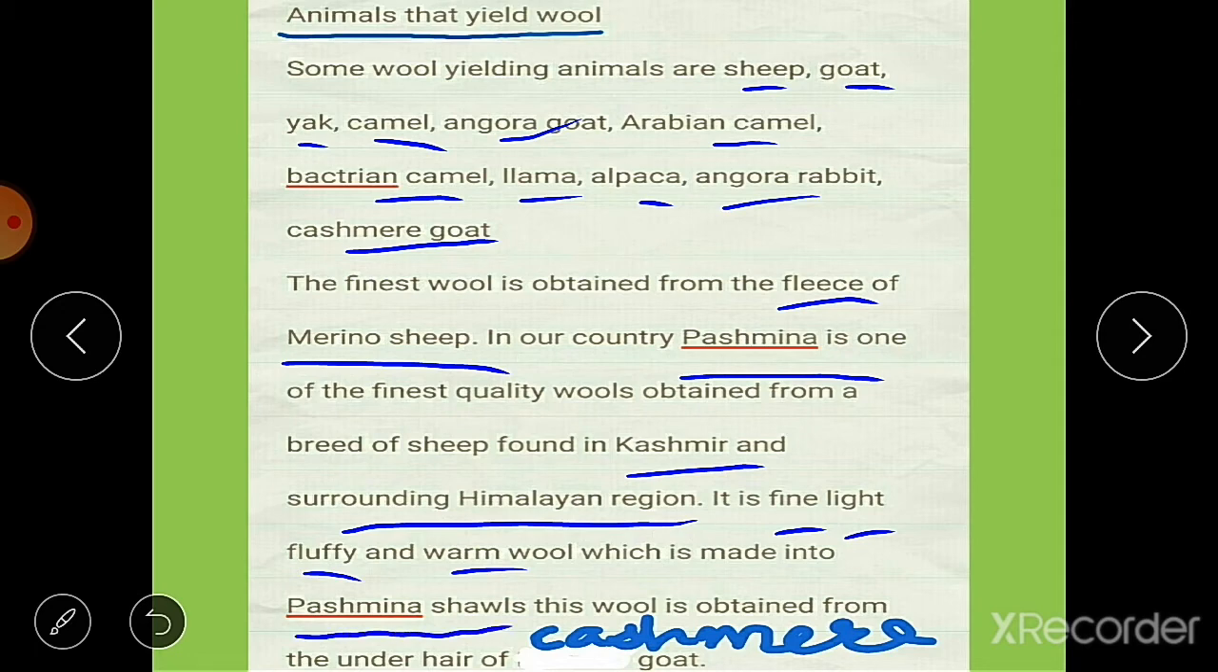These Pashmina shawls or this wool is obtained from the under hair of Kashmir goat. Kashmir goat is one breed of goat, and its wool is used to make the Pashmina shawls.